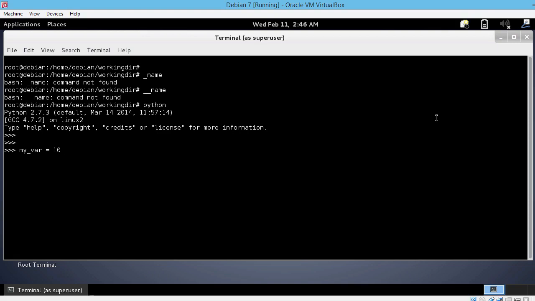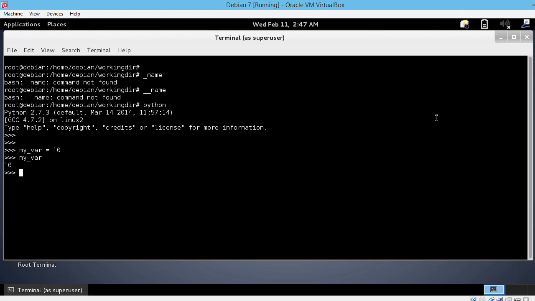It doesn't matter if you leave a space between each side and the equal sign. I would advise you to leave a space on each side though for better readability. Okay, so let's see, my_var, it has the value 10.